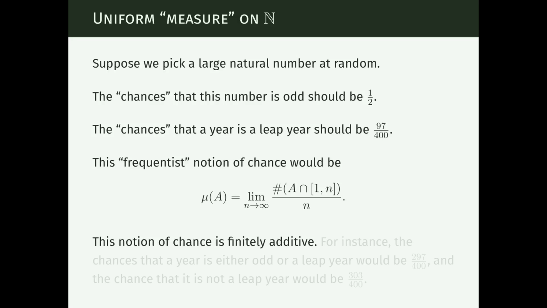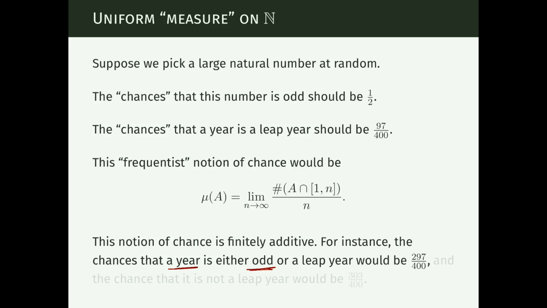And surprisingly, it turns out that this notion is finitely additive. For instance, leap years are always even, so they're not odd. So the chances that a year is odd or a leap year should add, since these two events are mutually exclusive, they are disjoint.